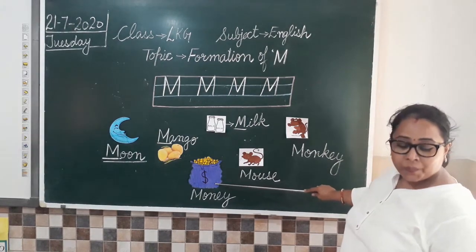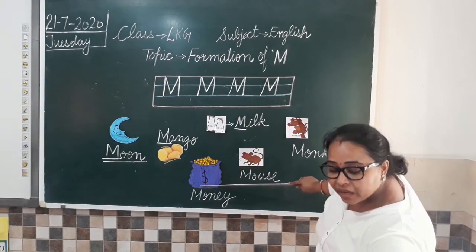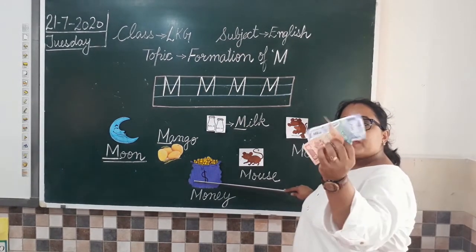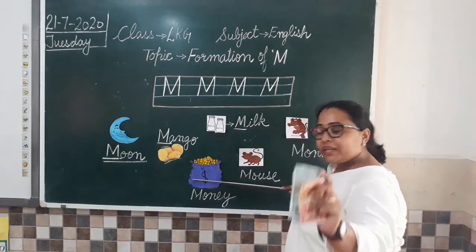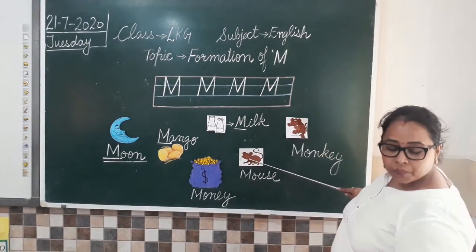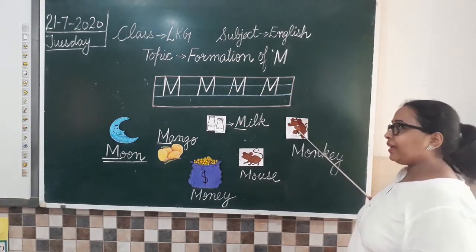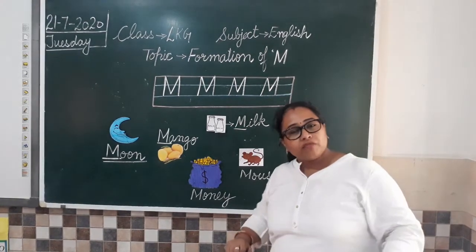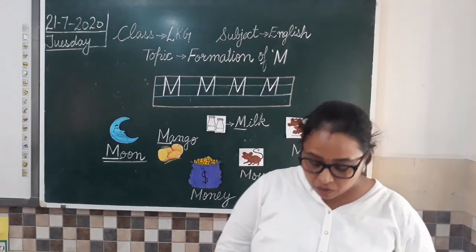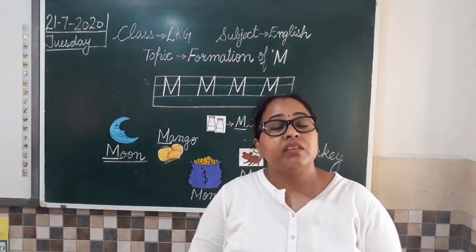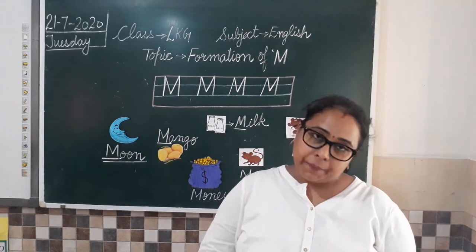M for money. Yes, I have shown you. So you remember this? M for money. M for mouse. M for monkey. So these are the objects we have learned about alphabet M.